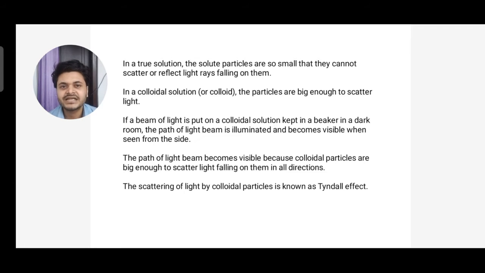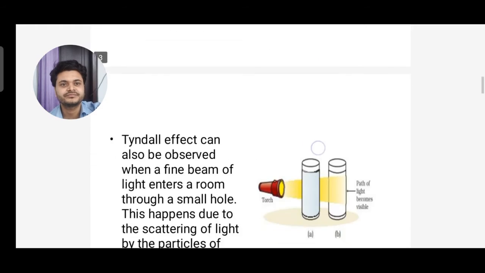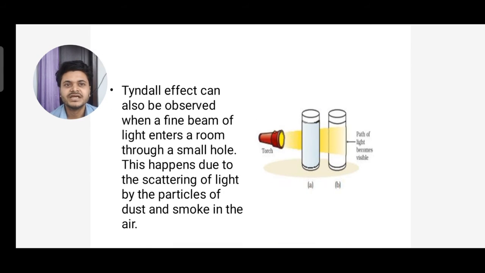So this scattering of light by colloidal solution, because their particles are big enough and can scatter light, is called Tyndall effect. Tyndall effect can be observed when a fine beam of light, you can see a torch from where light is passed, illuminates.